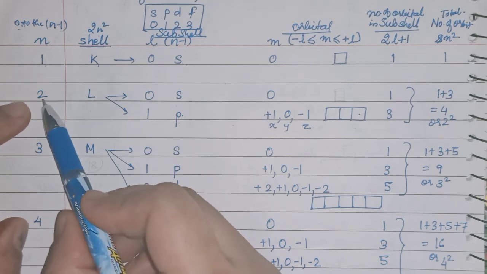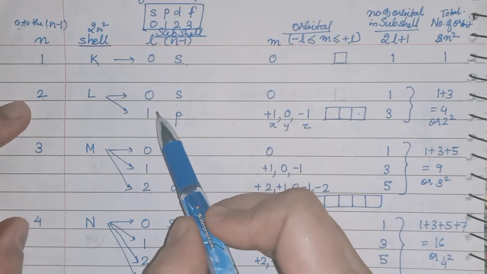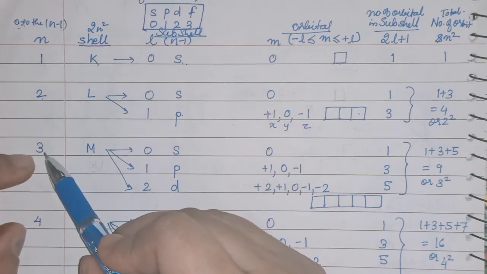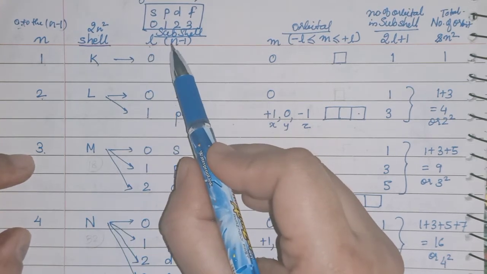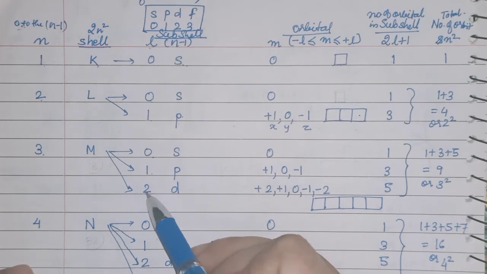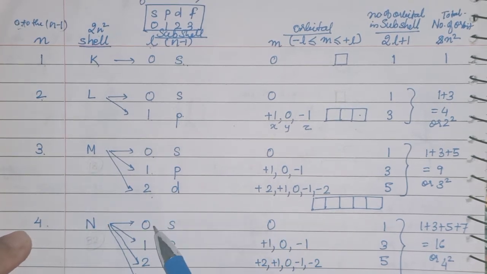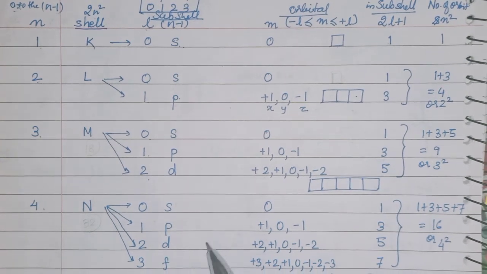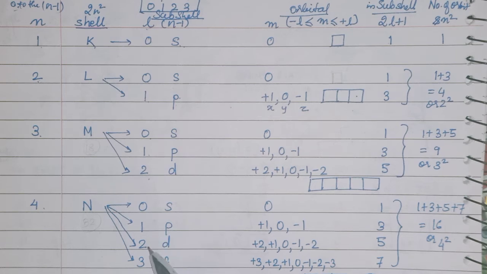Here you are getting n as 2, so n minus 1 is 1, so you will start from 0 and 1. If the n value is 3, you will get the L value n minus 1, so you will have 0, 1, 2. If the n value is 4, you will have 0, 1, 2, 3. Okay, so n minus 1 is 3, so 0, 1, 2, 3.